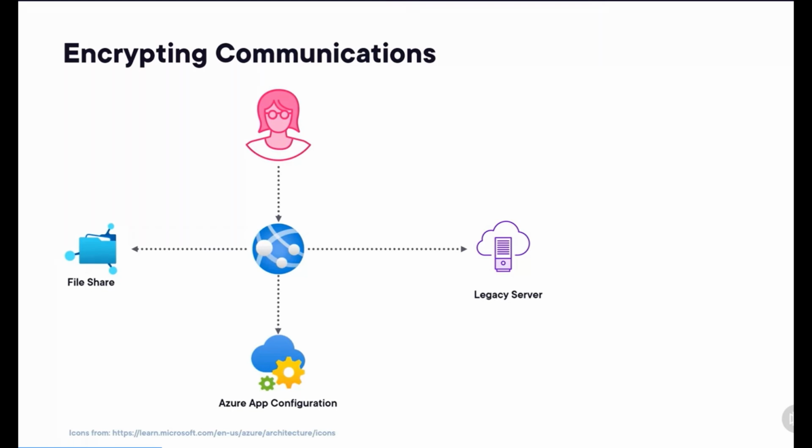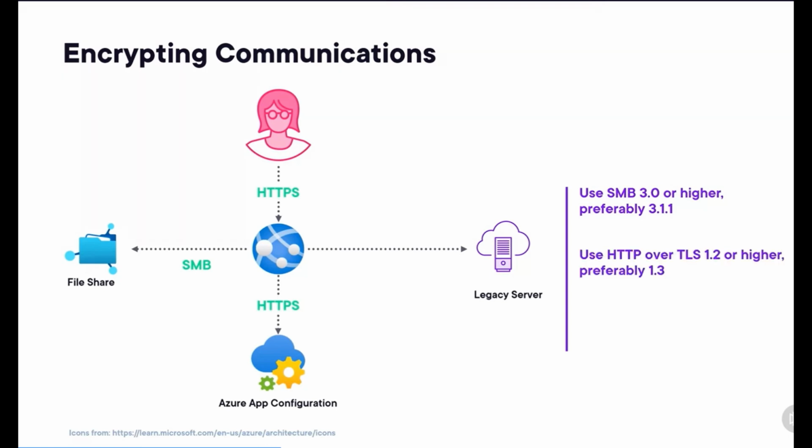So there are a number of communication lines that we have identified, and we can go over them one by one to talk about how we can secure them. If we start with accessing the file share, we can use the SMB protocol for this, which is a secure protocol if you use version 3.0 or higher, but preferably version 3.1.1. The communication from the user to the app service and from the app service to the app configuration can be done over HTTPS. So here we have to make sure that we're not using SSL, but TLS 1.2 or higher, and if we can, 1.3.